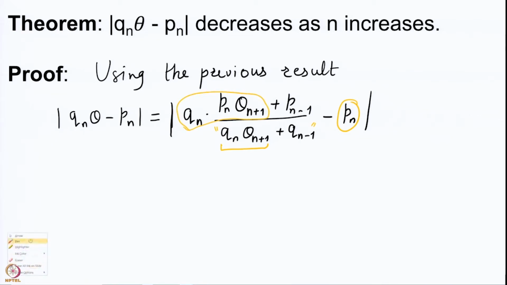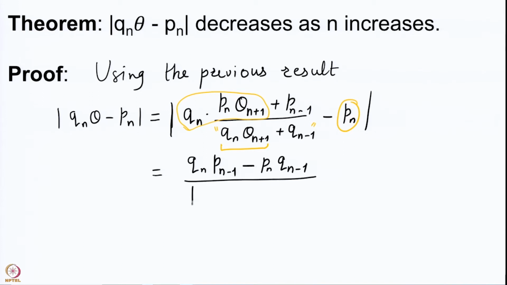Therefore, let us write the remaining parts, which are Qn Pn minus 1 minus Pn Qn minus 1, and the denominator is Qn theta n plus 1 plus Qn minus 1.